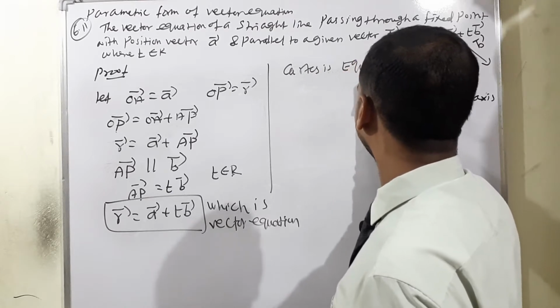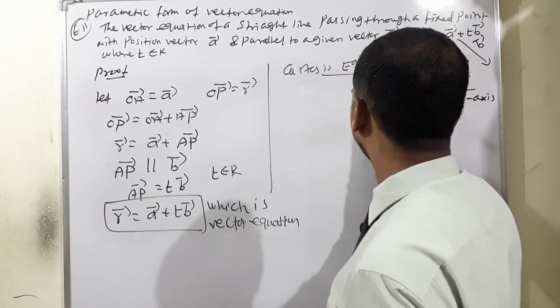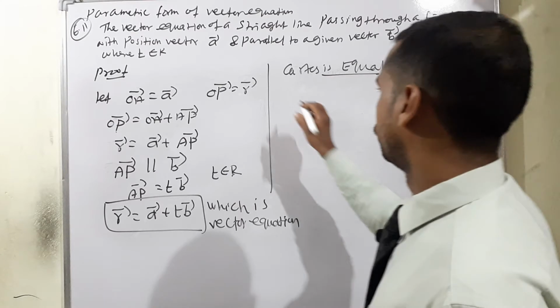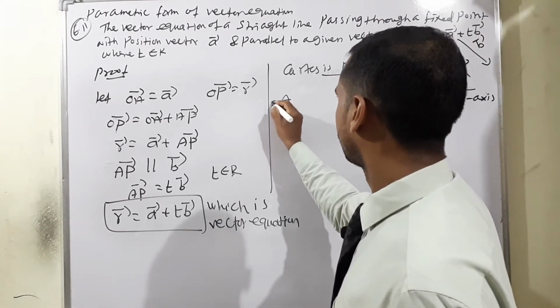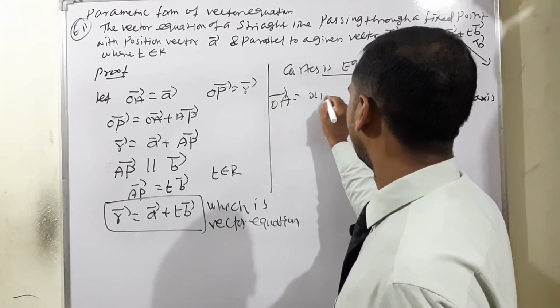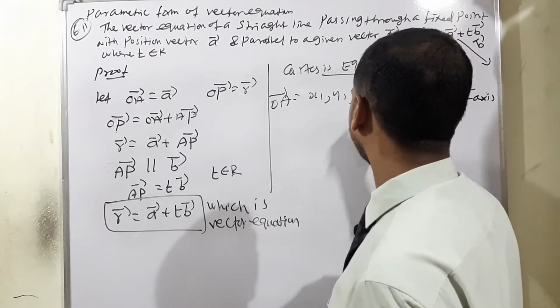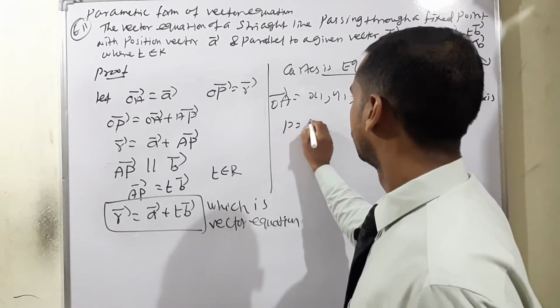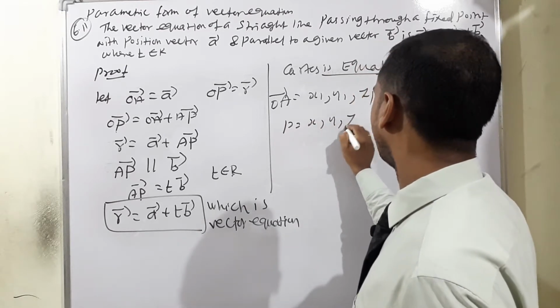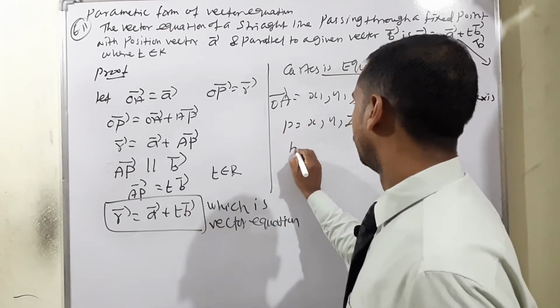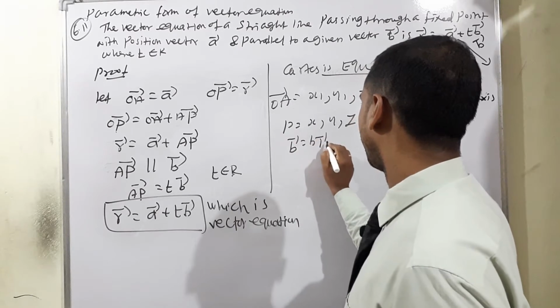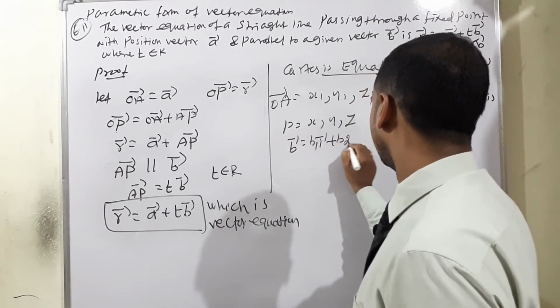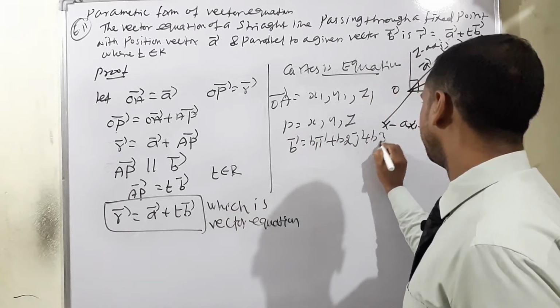Then I am moving to find the Cartesian equation. For the Cartesian equation, first consider the A vector, that is OA, so the OA vector is x1, y1, z1. Then we need the point P, which is x, y, z. Then the B vector is b1 i plus b2 j plus b3 k.